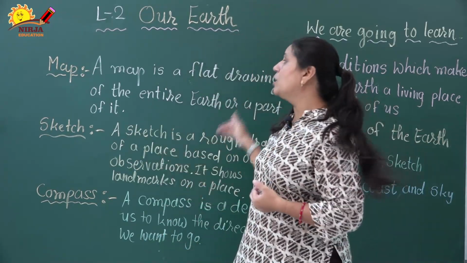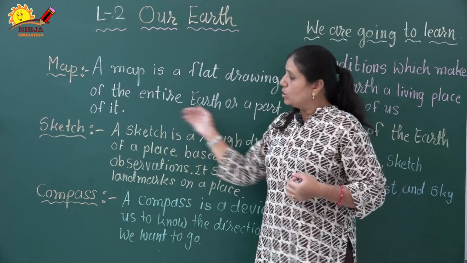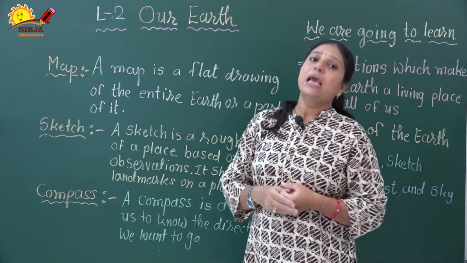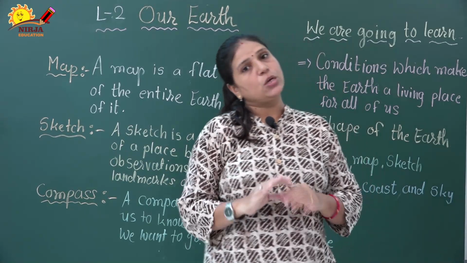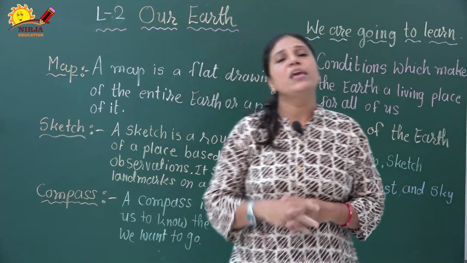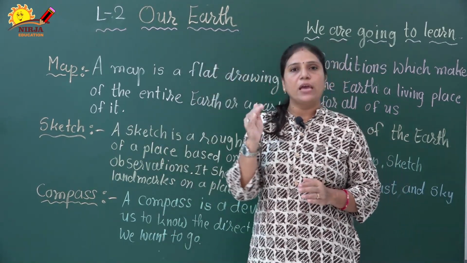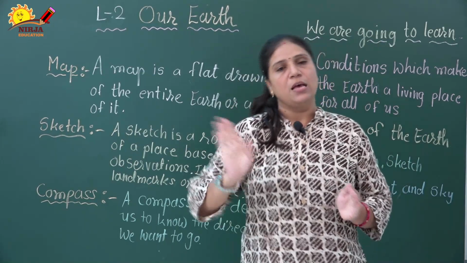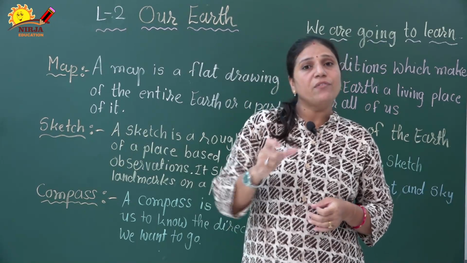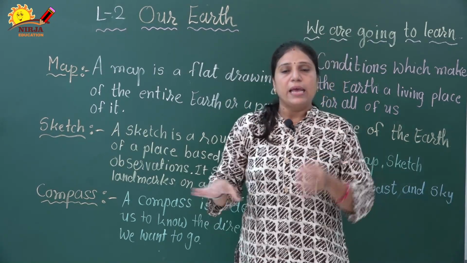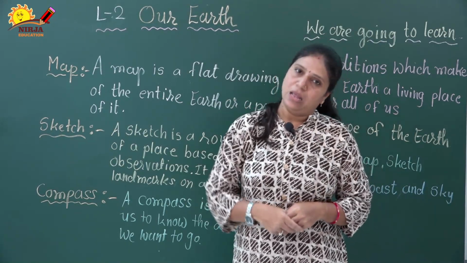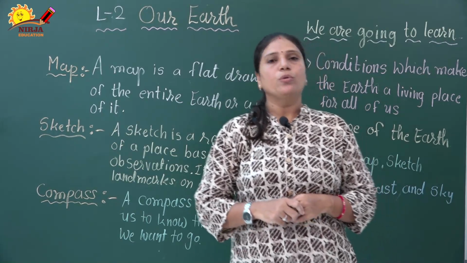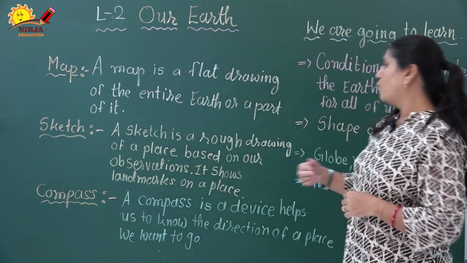In this landmark we can know the place properly, and this is not a particular measurement, right? We can just observe that okay, we are going from here to here, so we need to go through these places, right? And whatever the places are coming in that area, that is called landmarks. So now we are going forward to the compass.